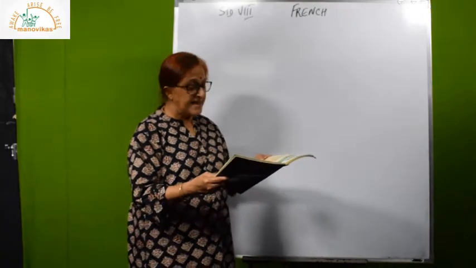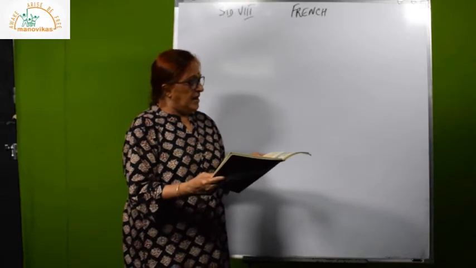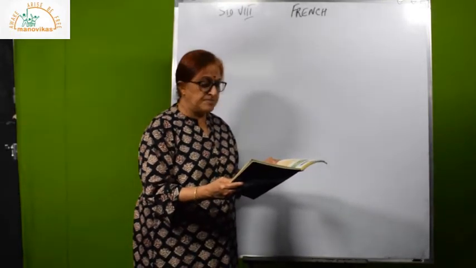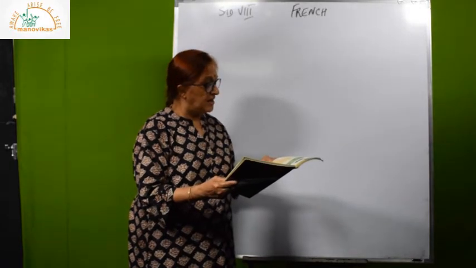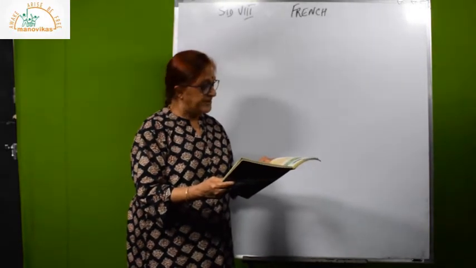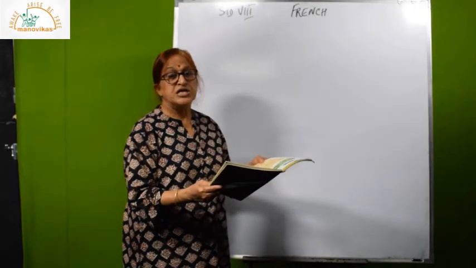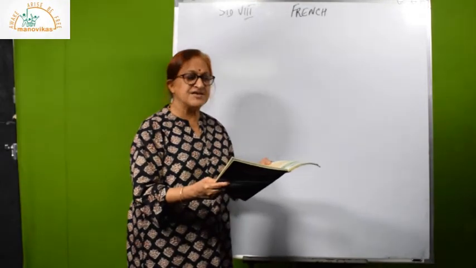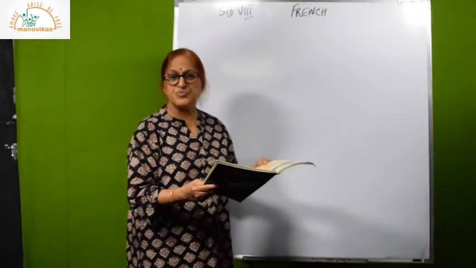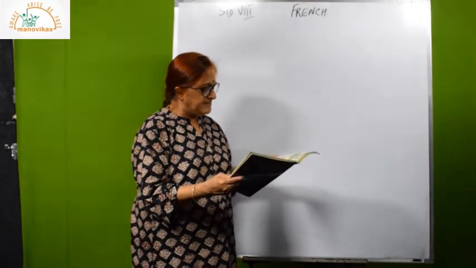Now we go to the next part of the lesson. La matière. Le banc est lourd. Banc means bench. Lourd is heavy. Le banc est lourd. Il est en bois. It is made of wood. Bois is wood. So it is in wood. En means in. So in French they say it is in wood. We don't say the bench is in wood. We say the bench is made of wood. Okay.